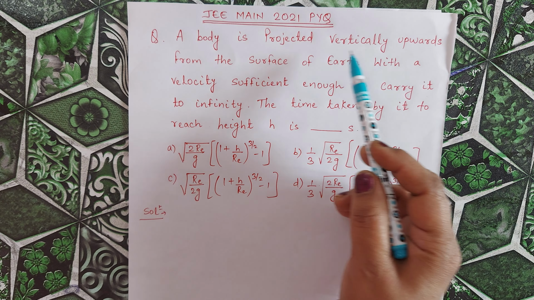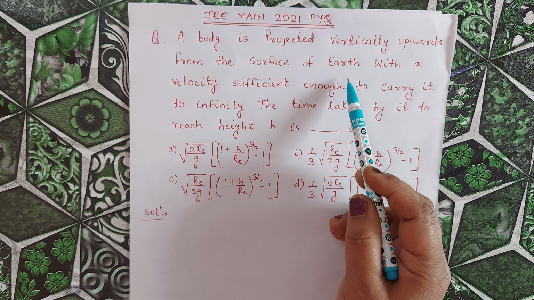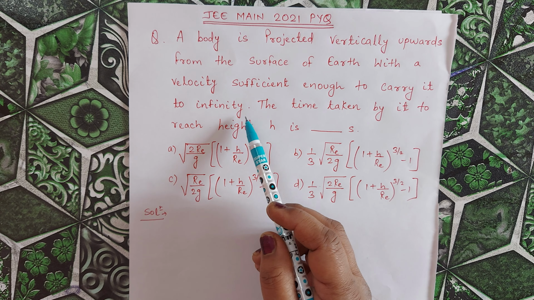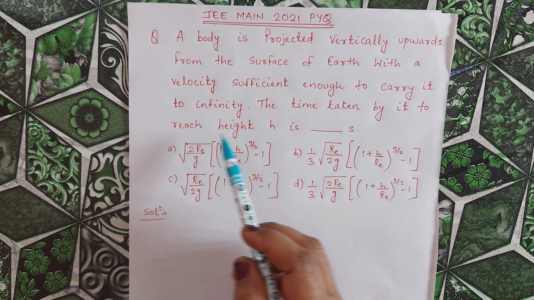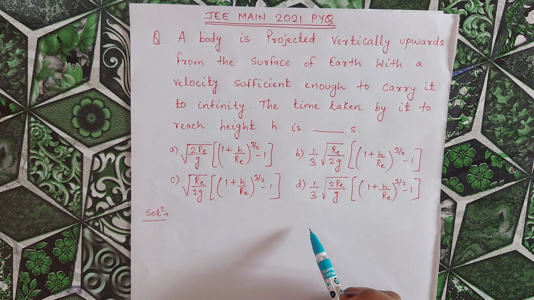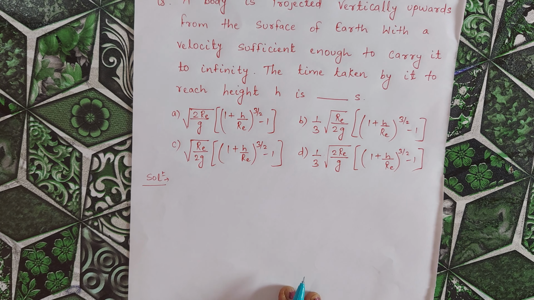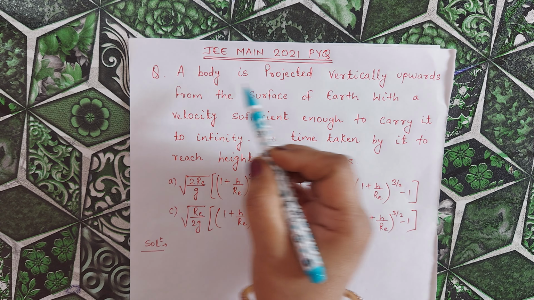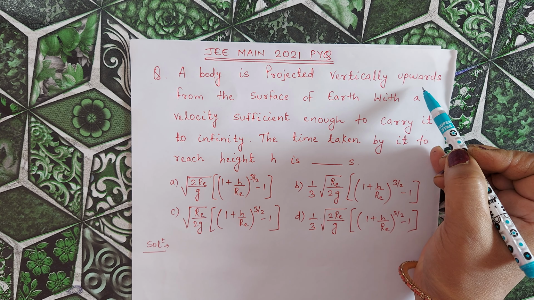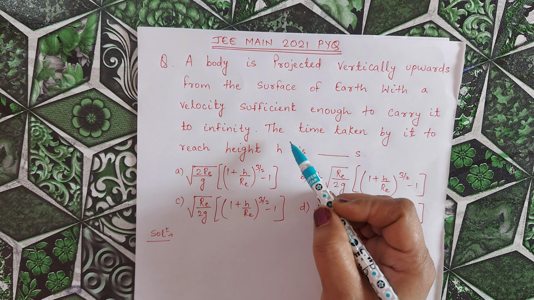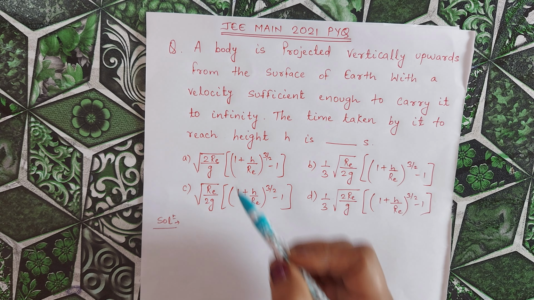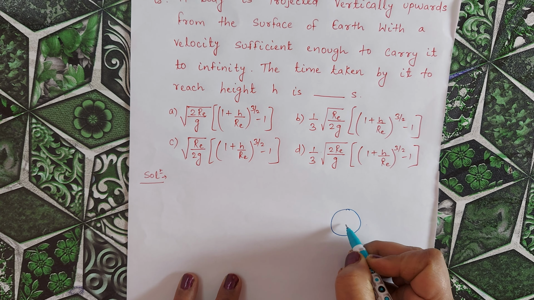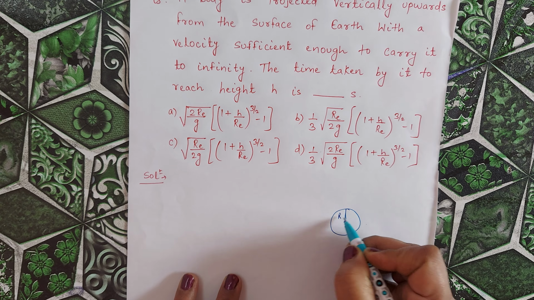A body is projected vertically upwards from the surface of Earth with a velocity sufficient enough to carry it to infinity. The time taken by it to reach height h is what we have to calculate, and 4 options are given. So in this question, a body is projected from the surface of Earth in the vertically upward direction, and its velocity should be such that it can reach infinity. If we draw it, suppose this is Earth of radius R.